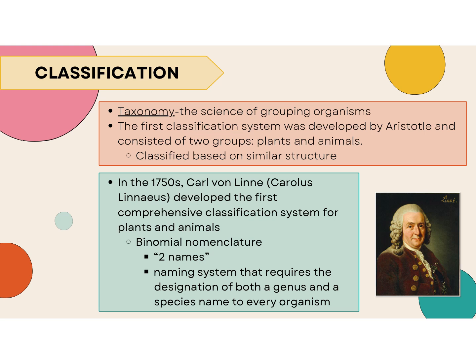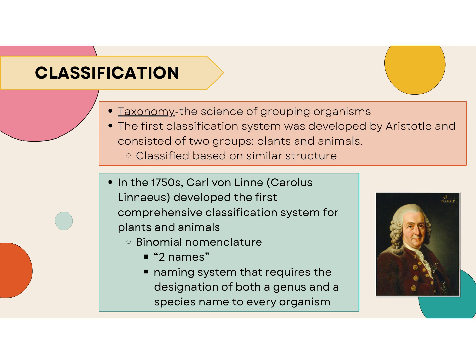Hi, and welcome back for part 2 of the Introduction to Biology unit of notes. We're now going to start talking about classification, how we classify organisms into different groups. And the science of grouping organisms is known as taxonomy. The first system of grouping organisms was developed by Aristotle, and it only consisted of 2 groups, plants and animals.